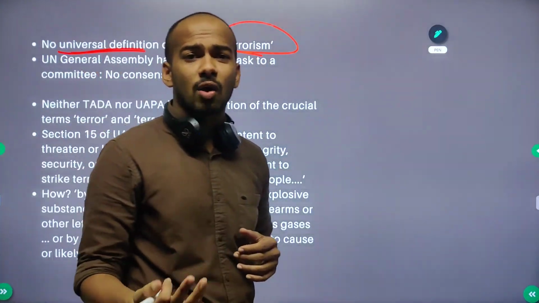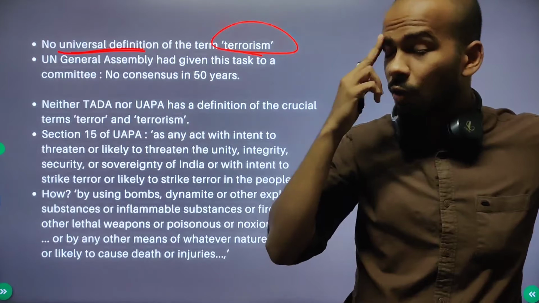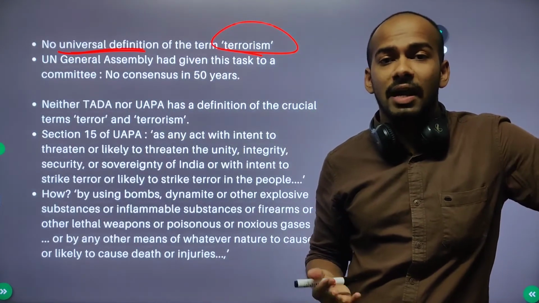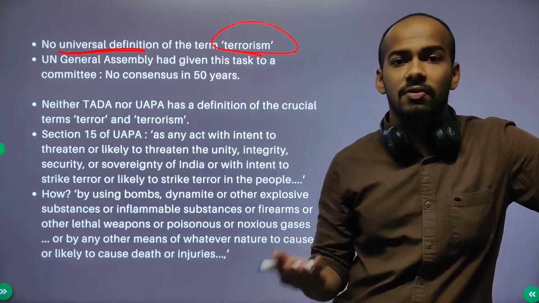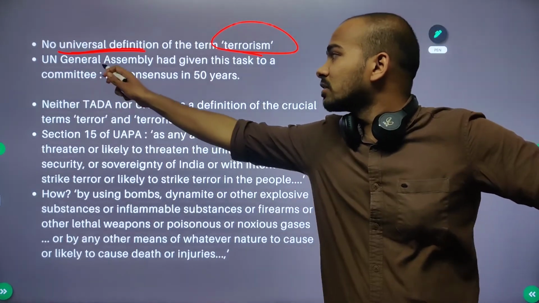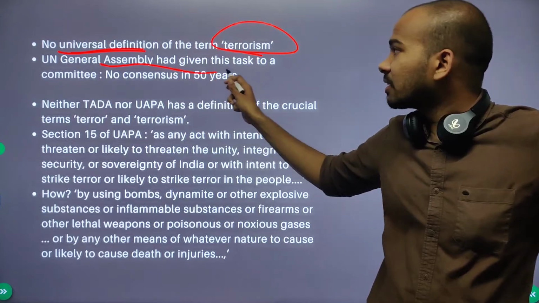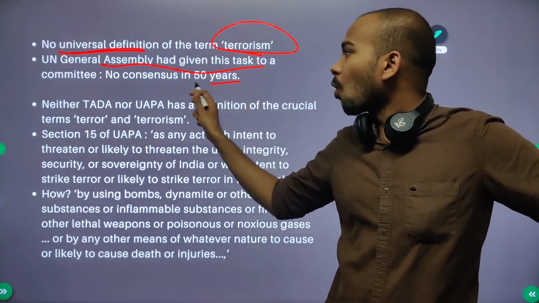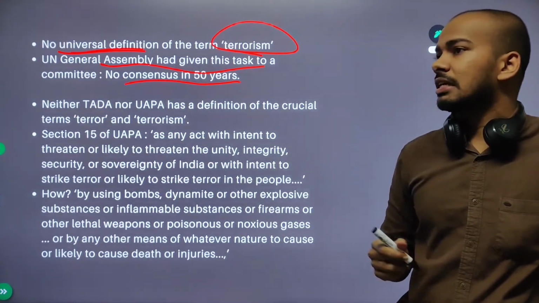Now you would be thinking, why not? Well, some international organization might have come up with a definition, right? But actually the truth is that the UN General Assembly had given this task to a committee, but no consensus has been reached in 50 years.